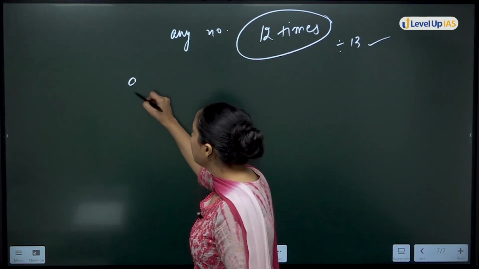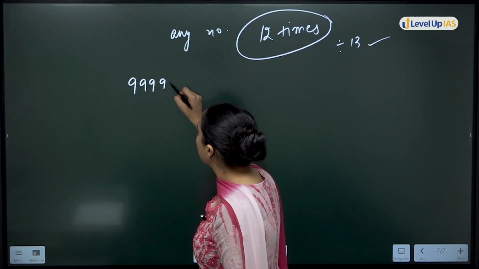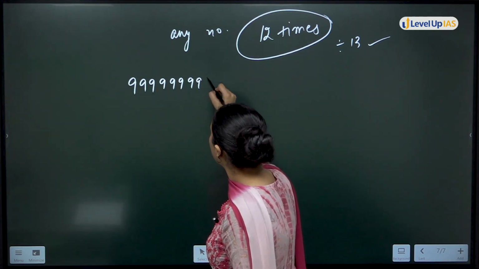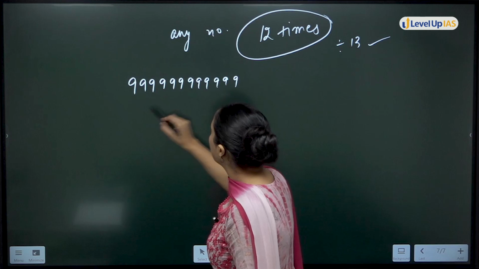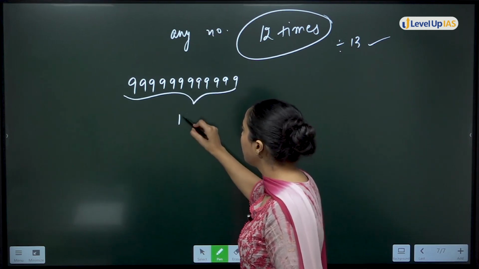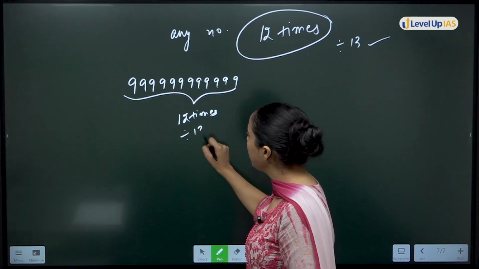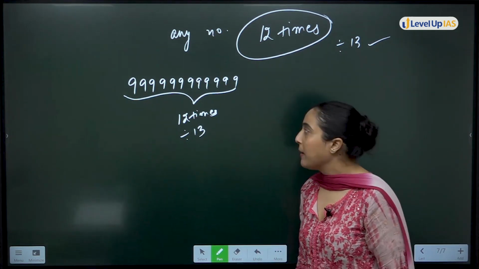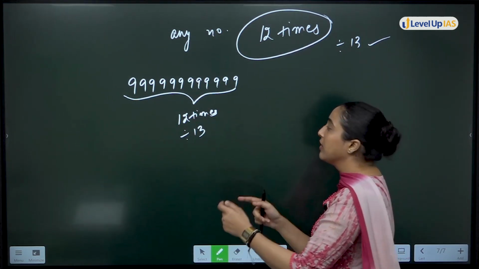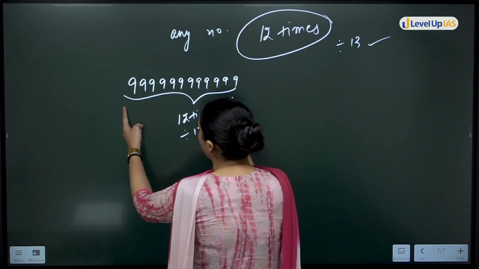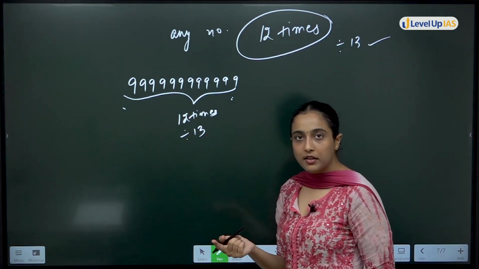So if I say this is 9 written 12 times, this is divisible by 13. Okay, now use the first concept. If I write 9 12 times, it is divisible by 13.